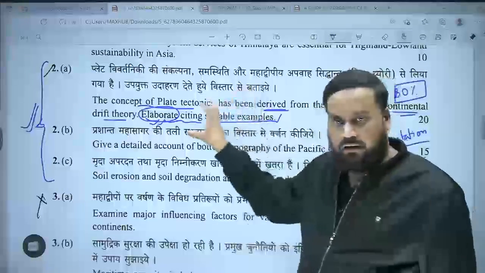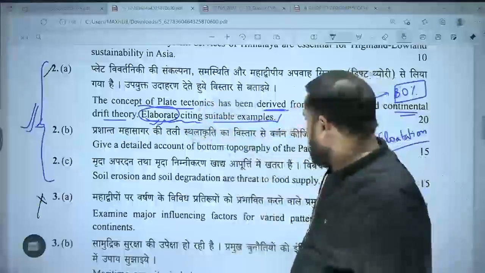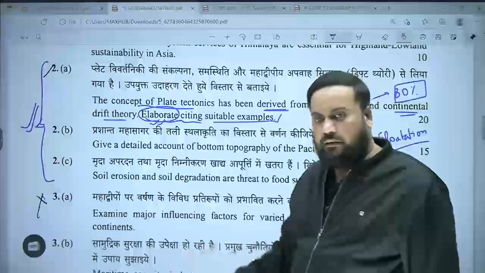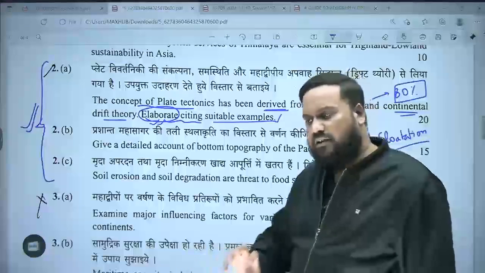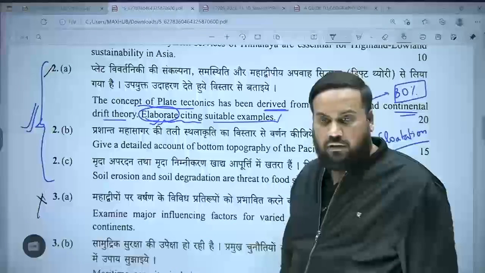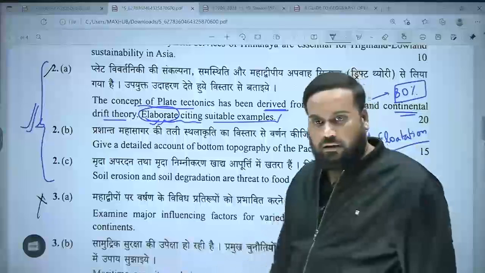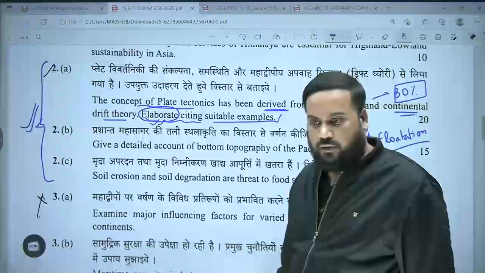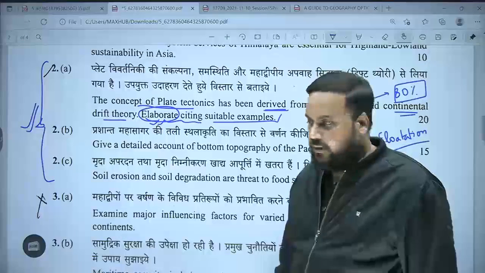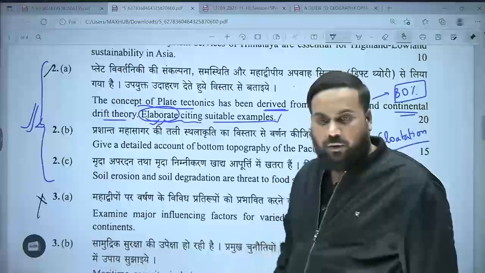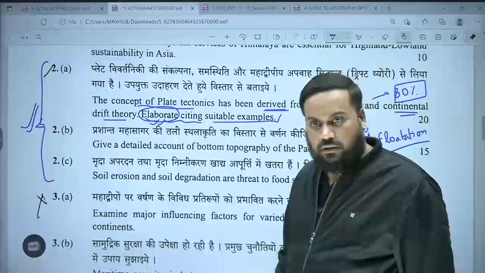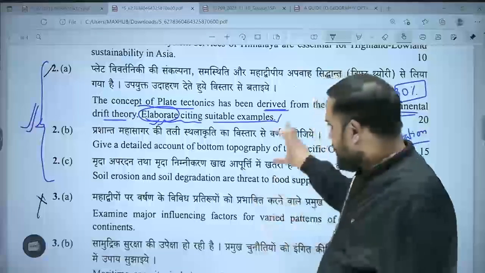So again, that is the part where I have to say that isostasy or continental drift didn't have a direct influence. They just had a more indirect influence. Isostasy had comparatively more direct influence than the continental drift theory. There were other studies which had more direct influence. If you remember the convection current theory, the mapping of the sea floor, the distribution of earthquakes and volcanoes, yes, the post-drift studies had more direct influence.